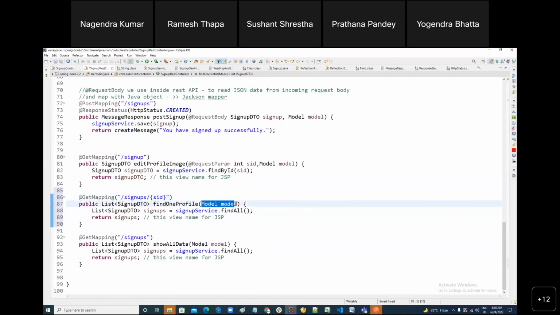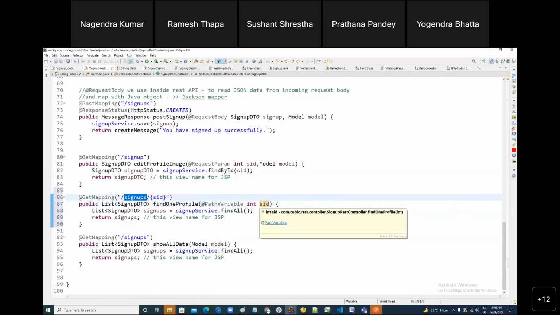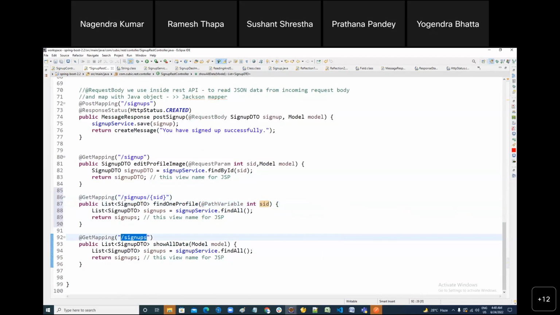Read this parameter here as a path variable. Path variable, integer SID. The URL patterns are the same, right? They differ only in terms of the URI pattern. If you pass only signups, it will show everything. If you pass SID as a part of the URI, it will give you only a single particular record, one particular sign up.